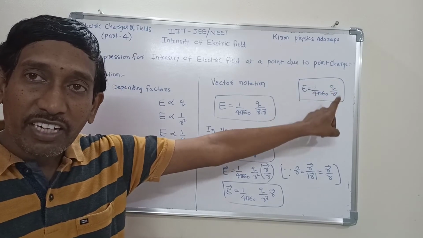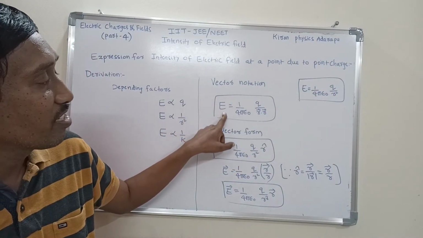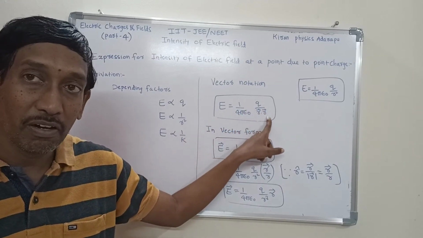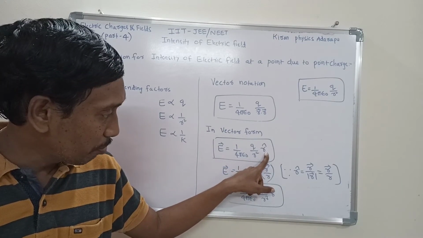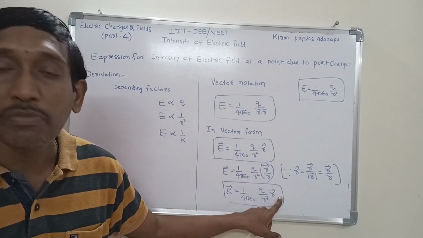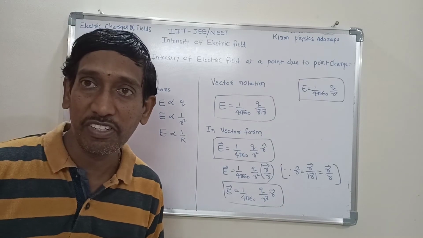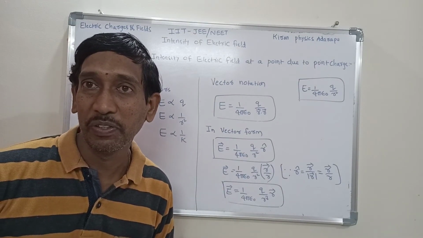If given in vector form, the magnitude of electric intensity in vector notation is E is equal to 1 by 4 pi epsilon naught into Q by R bar dot R bar. Suppose you want the vector form, this is one expression, this is another expression. This is in terms of unit vector, that is in terms of the given vector. That's the difference between these two equations. That's all. I hope you understood.